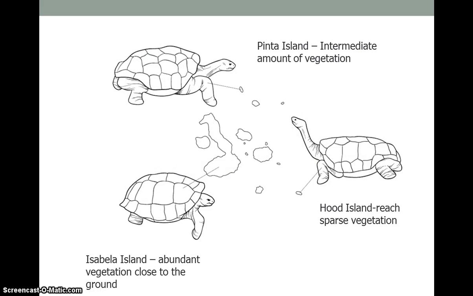And he looked at the different turtles on these islands. On Isabella Island, there was abundant vegetation close to the ground. So he noticed that the turtles' heads and necks were shorter. Then on the Pinta Islands, there was intermediate vegetation, some high and some low, and their necks were a little bit longer. And then on the Hood Islands, he had turtles that had very, very long necks because the vegetation was high. So all of these are the same species, but they all have a different variety of neck lengths.